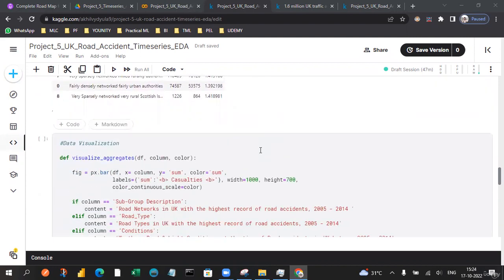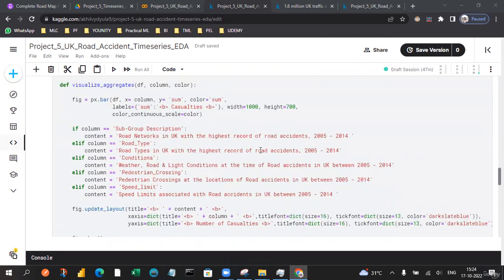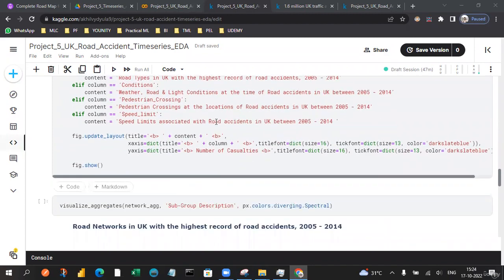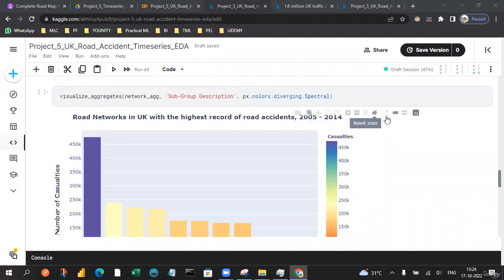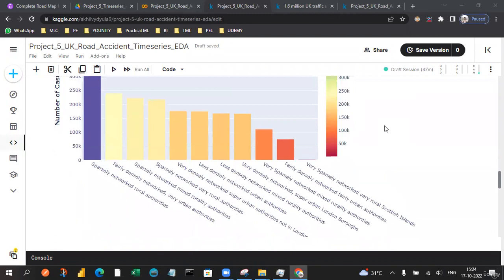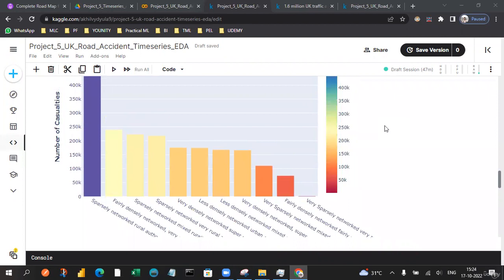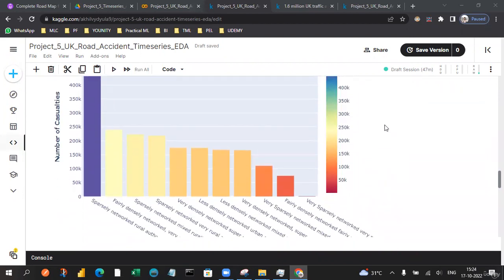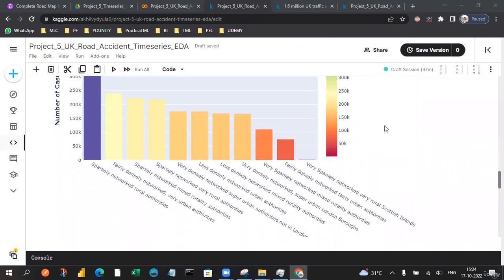And along with that, we can also do some kind of visualization with the subgroup description and the road networks with the UK's lowest or highest records. So I'm just going to plot bar plots, which maybe tell about the different authorities we had corresponding to the number of casualties. The number of casualties is very high in the sparsely networked rural authorities and very low for the very sparsely networked, very rural Scottish Island.